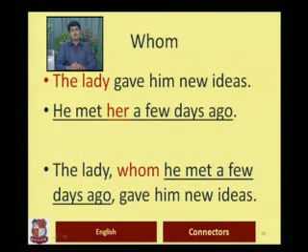So when you see he met her as the object case pronoun, you will be able to decide that the relative pronoun will be whom, and that way you will be able to connect the sentence fast. The second thing you need to decide is the place for the relative pronoun. You must look for the places that can accommodate the relative pronoun. Ideally, it should be immediately after the antecedent, that is, the word or the person to whom it refers to.